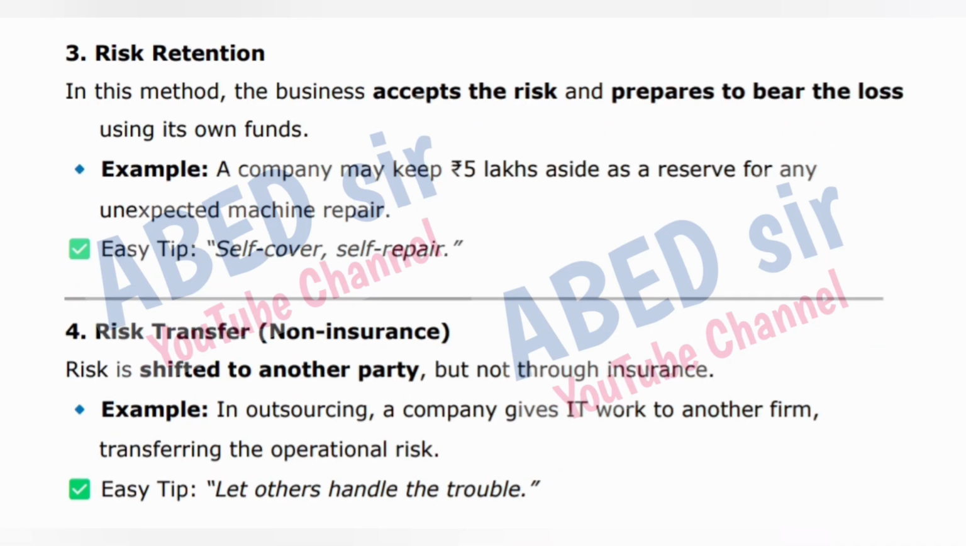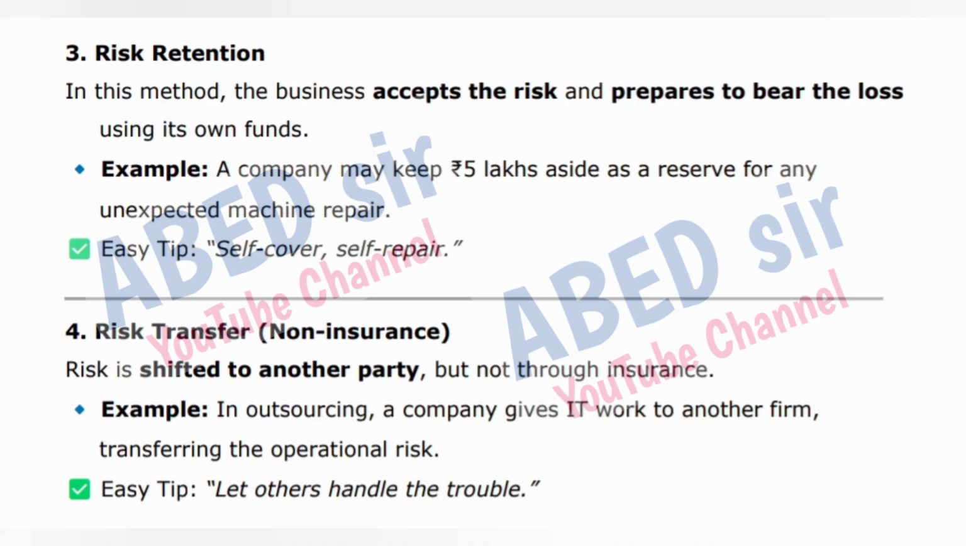3. Risk retention. In this method, the business accepts the risk and prepares to bear the loss using its own funds. Example: a company may keep 5 lakh rupees aside as a reserve for any unexpected machine repair. Easy tip: self-cover, self-repair.